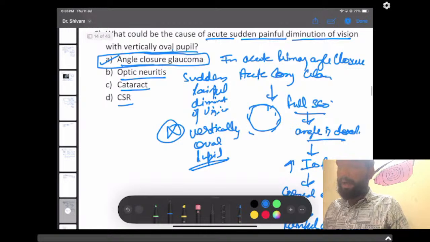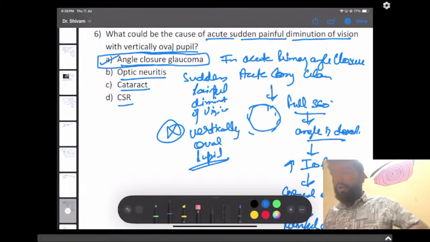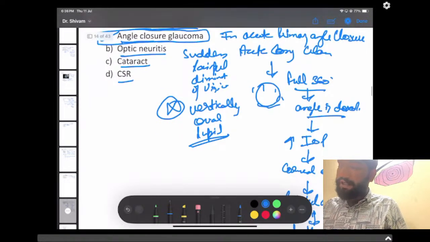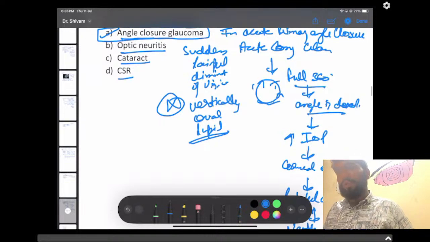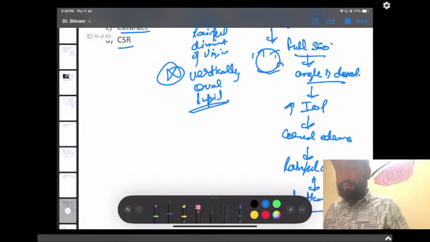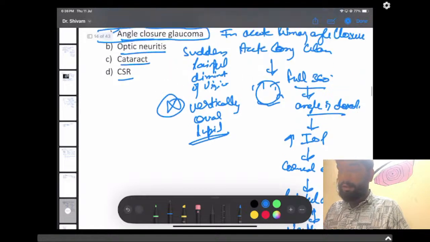Because in acute primary angle closure or acute congestive glaucoma, there is full 360 degree blockage, and the full angle is closed, due to which the intraocular pressure is increased, and there is corneal edema. Due to corneal edema, we can see there is a painful diminution of vision. In that case, the pupil will be vertically oval.